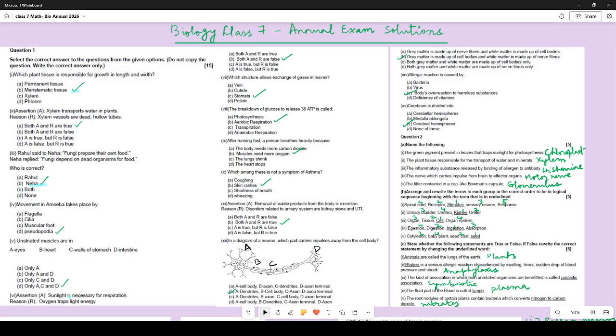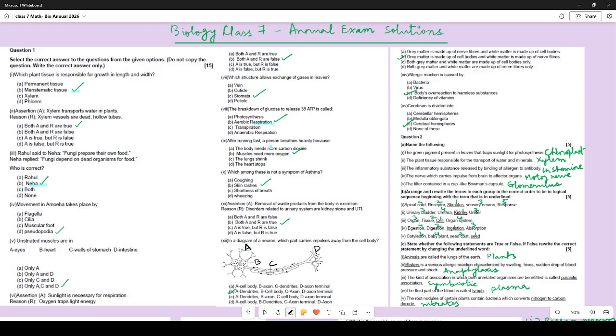Assertion: sunlight is necessary for respiration. Reason: oxygen traps light energy. Over here, both of them are false. We need sunlight for photosynthesis, not for respiration. Also, oxygen does not trap light energy. Chloroplast or chlorophylls trap it. Which structure shows exchange of gases in leaves? Stomata. The breakdown of glucose to release 38 ATP is called aerobic respiration.